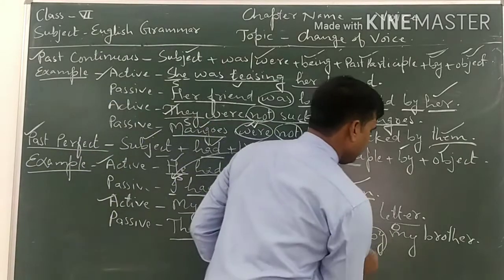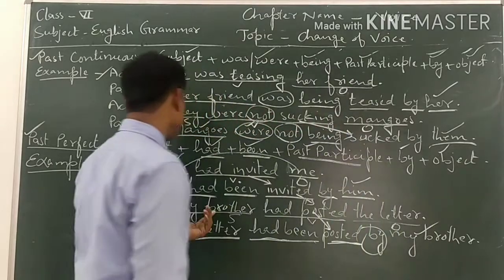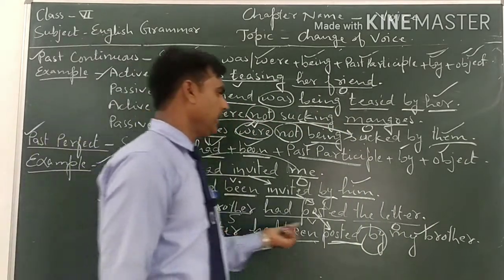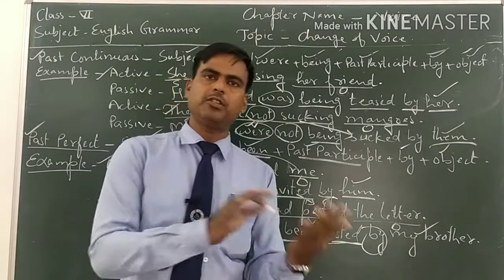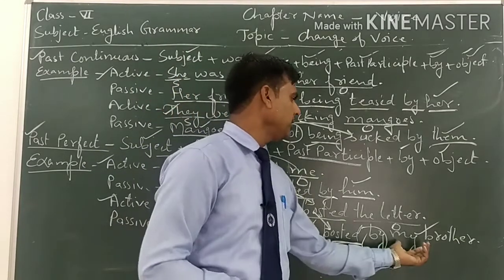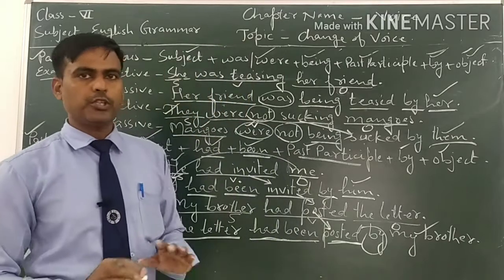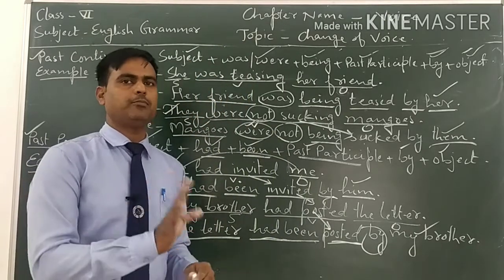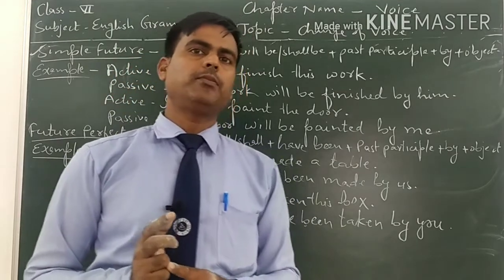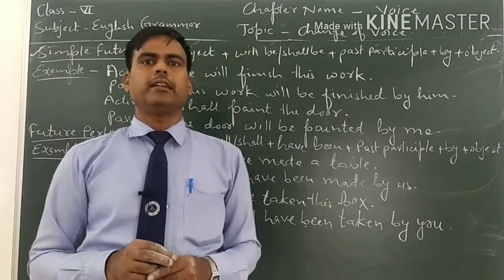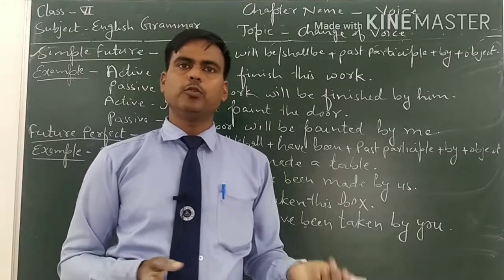Then by, and then my brother. We will not change my brother, because my is in possessive form. This is not in subjective or objective form. This is in possessive form. So possessive form never changes. Only the subjective and objective forms of personal pronouns change. So continuous tenses and future perfect continuous tense never change from active to passive.